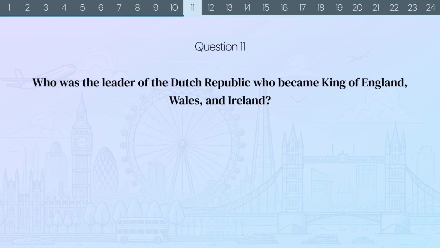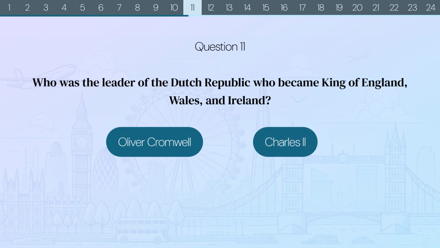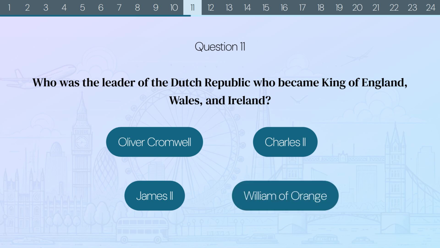Question 11. Who was the leader of the Dutch Republic who became King of England, Wales and Ireland? Oliver Cromwell, Charles II, James II, or William of Orange?